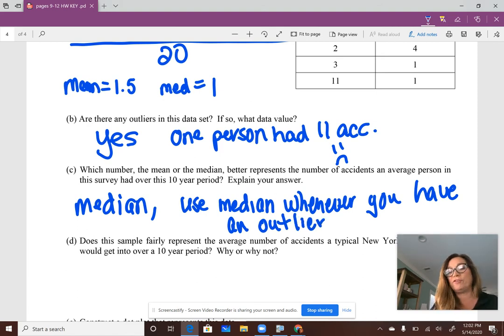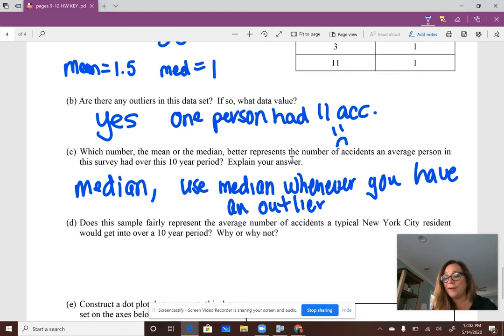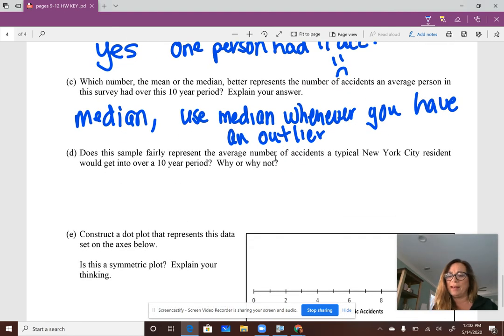True story. For so many years, I used to call it an outer liar. Don't know why. I do know how to read. And then one day I'm looking at it and I'm going, wait a second, outer liar? That makes no sense. Anyway, true story.